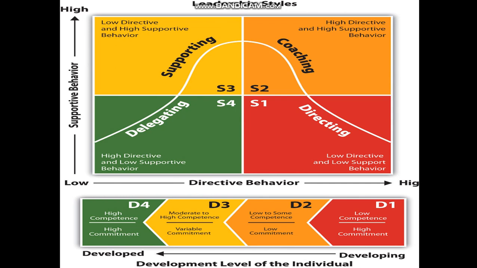Normally, in the S1 leadership style, directing, there is high directive behavior and low supportive behavior. There is one correction: low directive you should correct to high directive behavior, because the arrow is high on the X-axis.